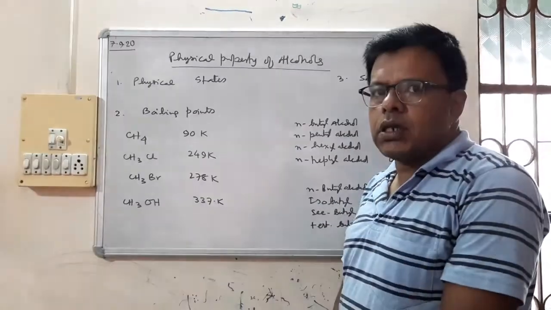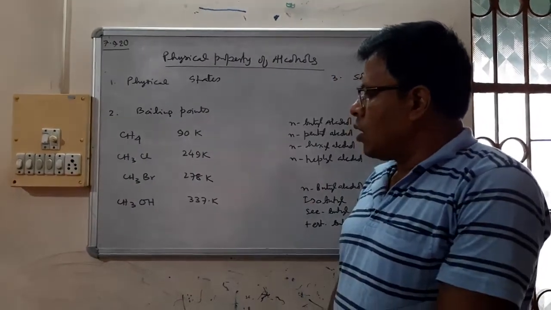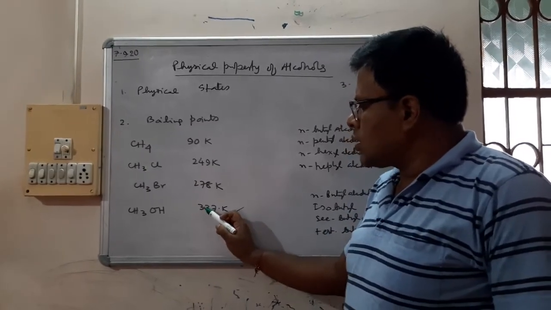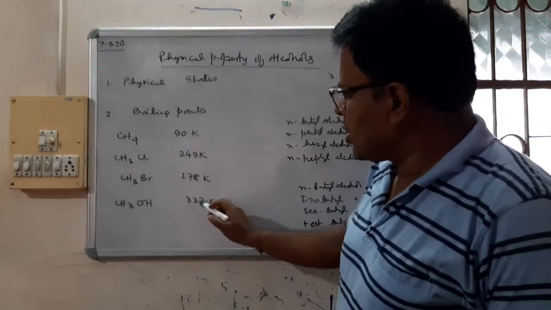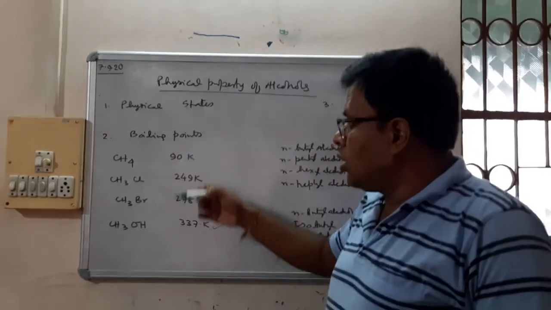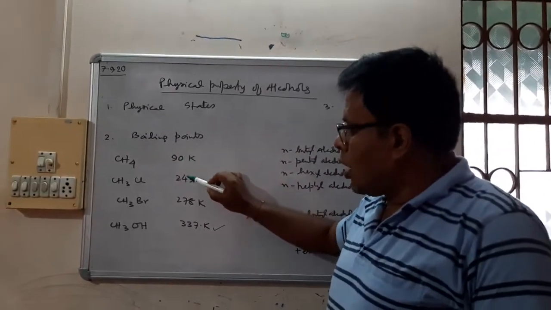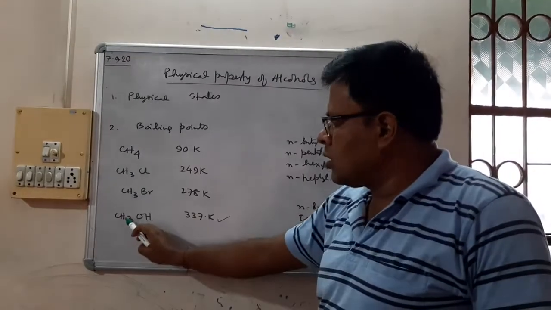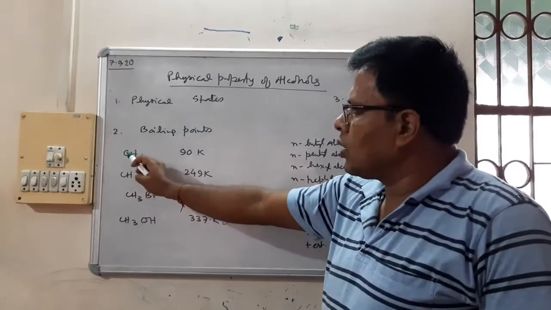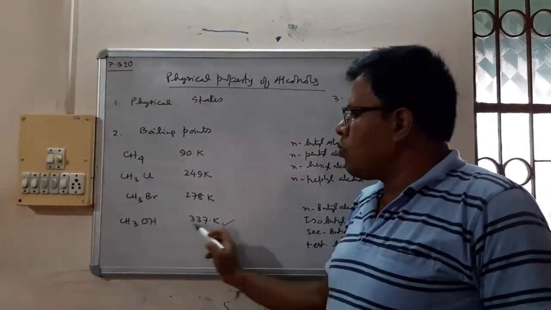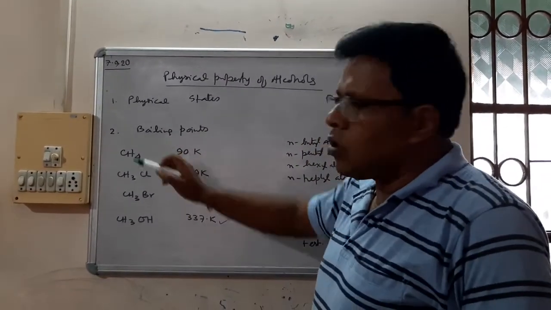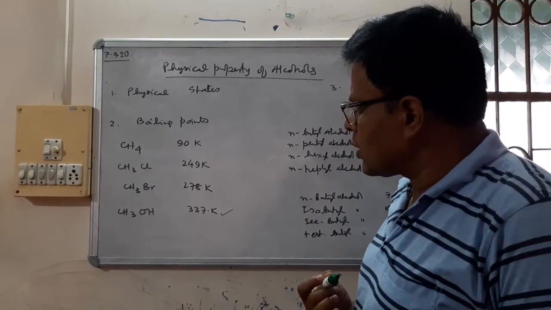Now, the next physical property is boiling point. You see, this is an alcohol, methyl alcohol. The boiling point is around 337 Kelvin, much higher than the corresponding alkane or halo compound. This is a one carbon atom alcohol, this is a one carbon atom halo compound, and this is a one carbon atom hydrocarbon. The boiling points of alcohols are much higher than the corresponding halo compound or hydrocarbon. So this is very important, we need to discuss it.